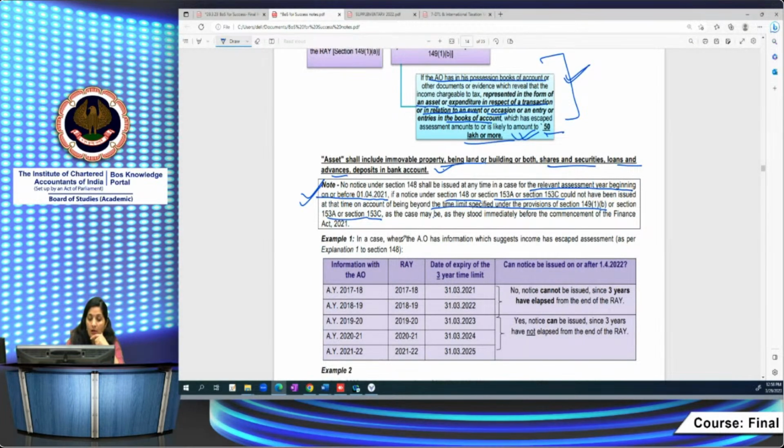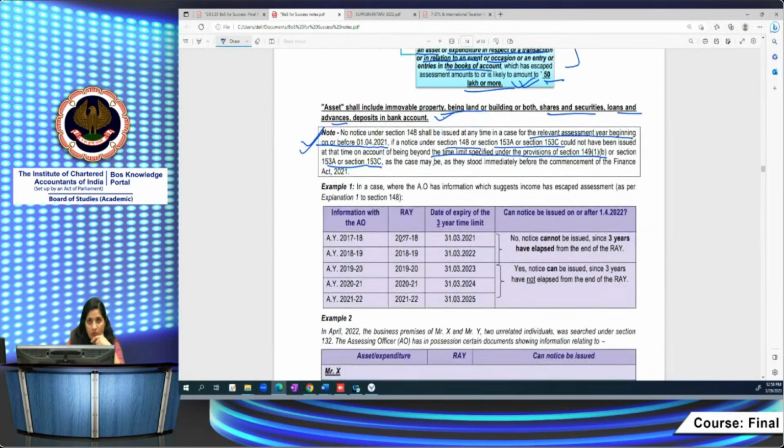Let's see some examples. These are being given in the supplementary study paper. In these examples, for what assessment years can the AO go and issue notice under section 148? In case information is there with respect to AY 17-18, can the assessing officer issue notice? Information is with respect to AY 17-18. So we are saying this is the relevant assessment year. Relevant assessment year is 17-18.